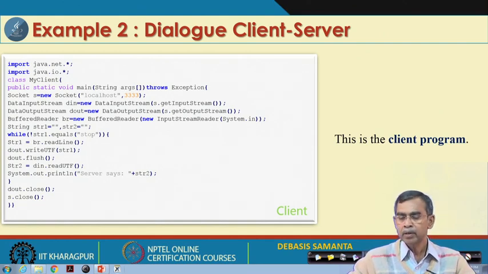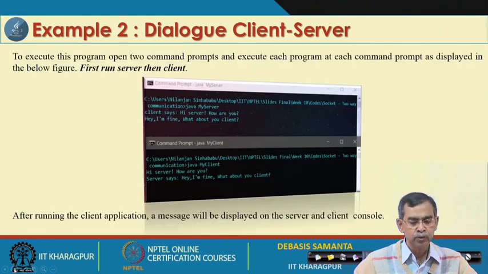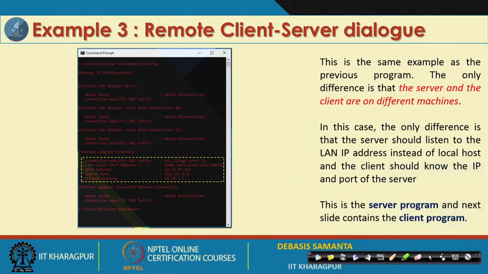So, this is the idea about the dialog client server. As we have seen, it is basically a dialogue between the two machines, and this is one example here. In the last example we considered the same machine, but in this example there are two distant machines. So, obviously, you should know exactly what the IP address of the distant machine is.